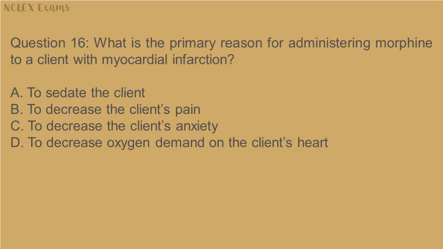Question 16. What is the primary reason for administering morphine to a client with myocardial infarction? A. To sedate the client. B. To decrease the client's pain. C. To decrease the client's anxiety. D. To decrease oxygen demand on the client's heart.